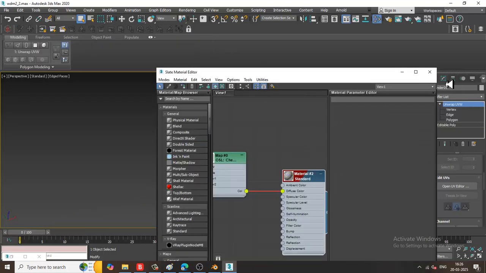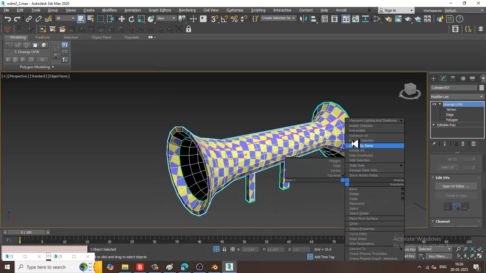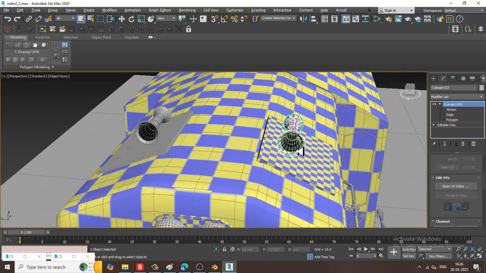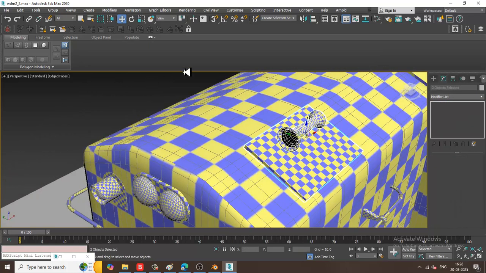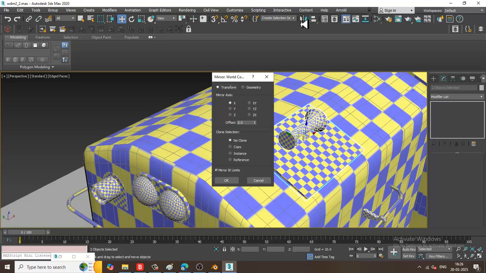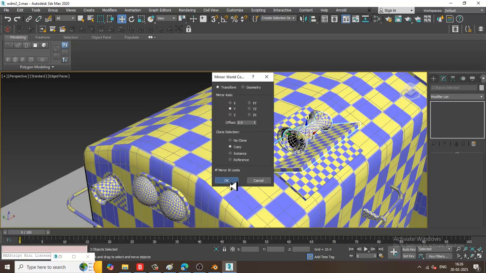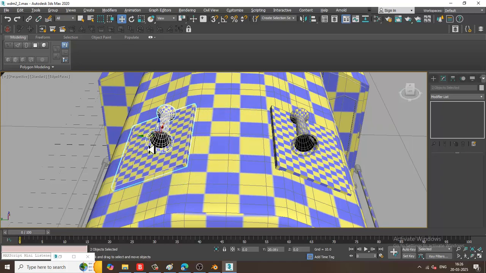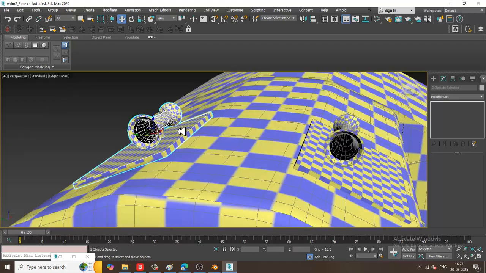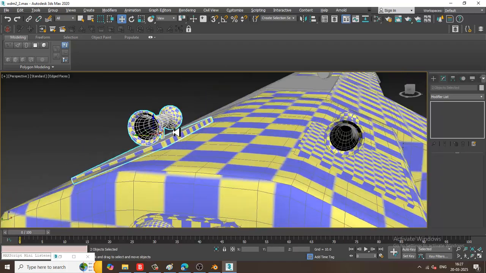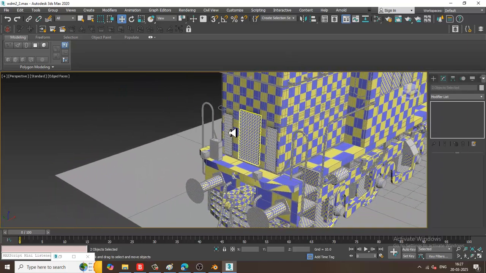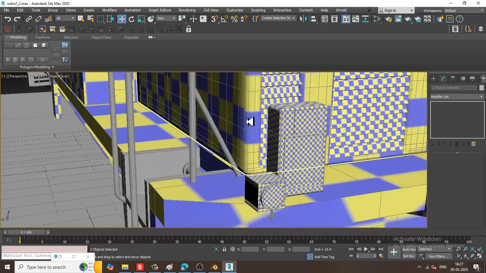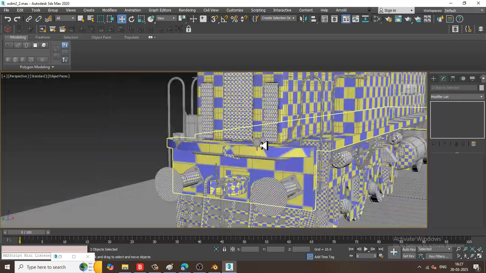Let's go into the material, assign the checkers. So we'll be doing the same over here. I'll mirror it, copy it in y-axis, so I think we have unwrapped this all over here.